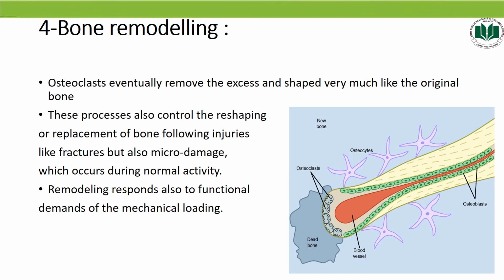In addition to this, remember one thing students, in the first year of life almost 100% of the skeleton is replaced, but in adults remodeling proceeds at about 10% per year. So students, the main purpose of bone remodeling is to regulate calcium homeostasis, repair micro damage to the bone from everyday stress, and to reshape the skeleton during growth. So students, these are the 4 major steps of bone repair, and it's very important from the paper point of view as well.